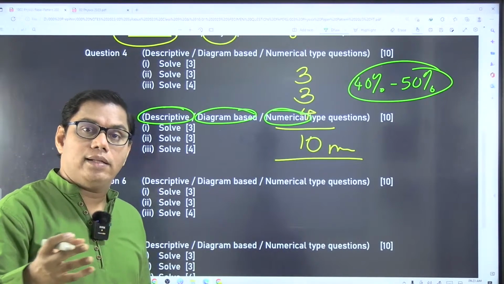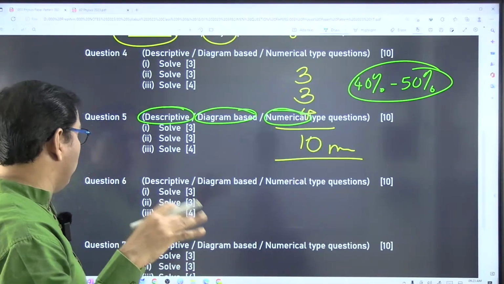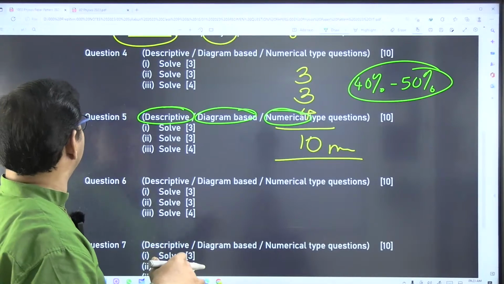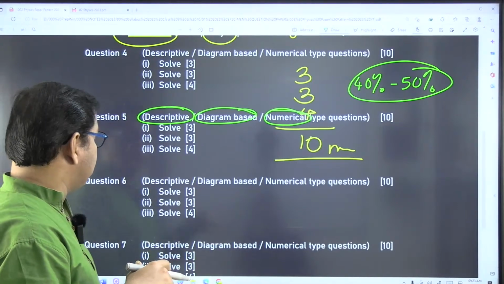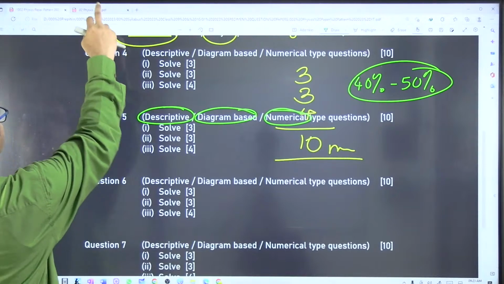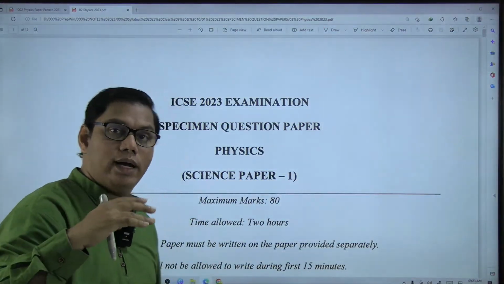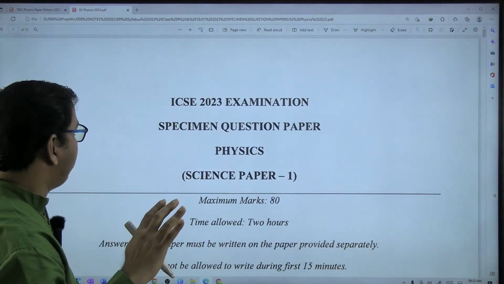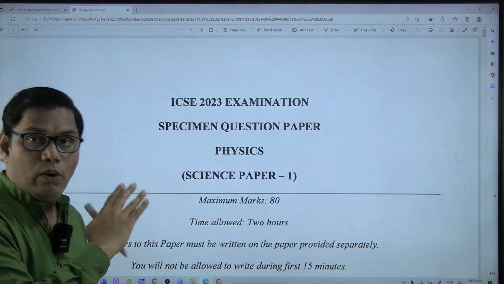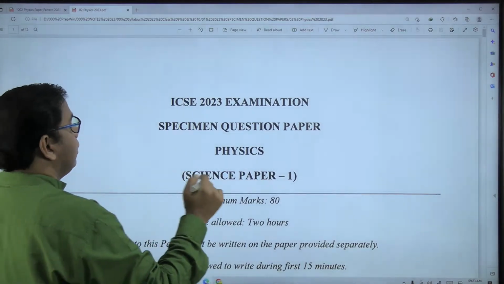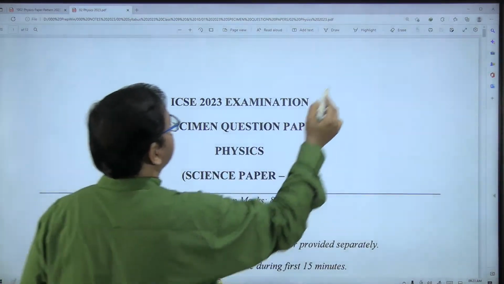I'll also be telling the mistakes which students make while writing the paper, because it has been found that physics is the subject where most of the students lose marks. It is physics because of which students don't get 80 on 80 marks. Okay, so you have to do a special preparation. Now right now you have the actual physics specimen paper given to us.